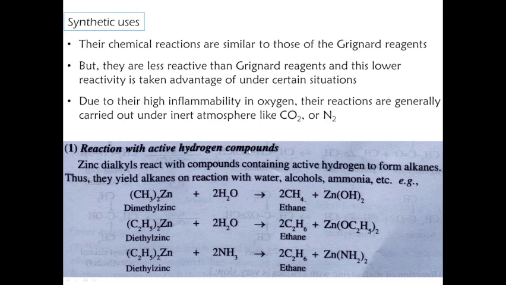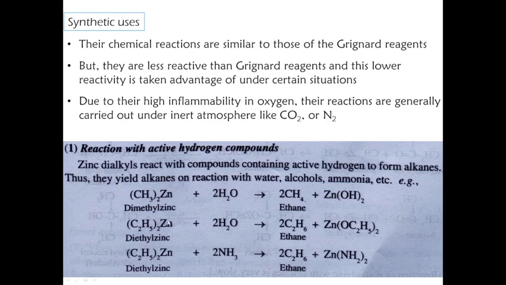This reaction we had already discussed when we talked about the Grignard reagent reactions. Here the active hydrogen compound like water, alcohol or ammonia, dimethyl zinc or diethyl zinc will react and it will give alkanes. So here the reactions are shown. Dimethyl zinc is shown here reacting with water, then it gives methane and zinc hydroxide will form.